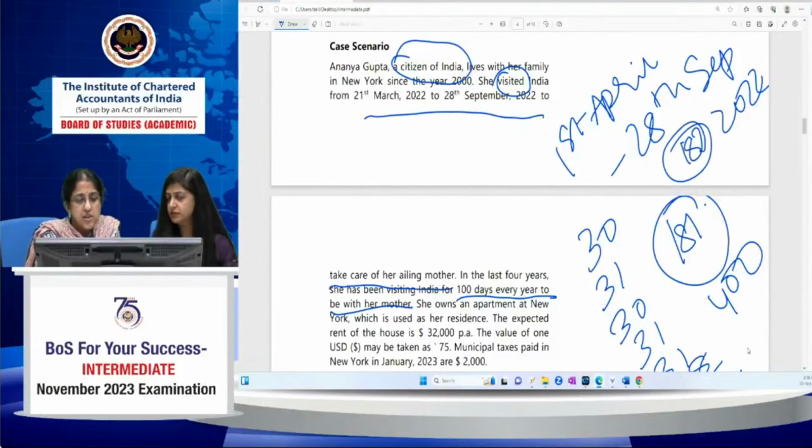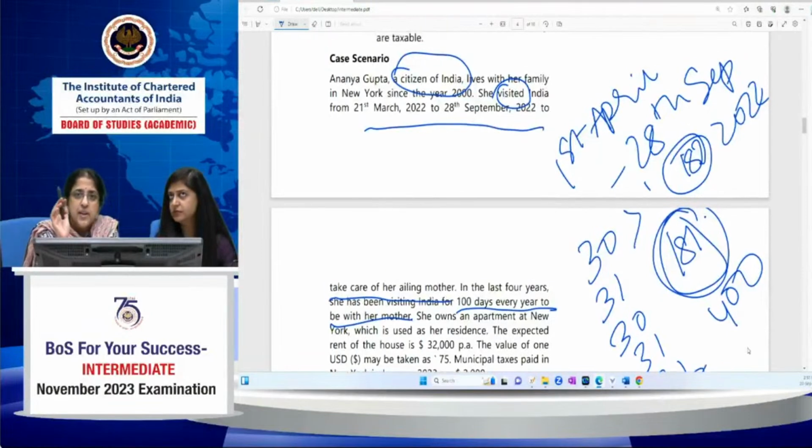She is not here, sorry, Ananya Gupta. She's here for only 181 days. If her total income other than income from foreign sources is greater than 15 lakh, then you have to see the 120 plus 365 days condition, which she satisfies. Okay, so that is important.